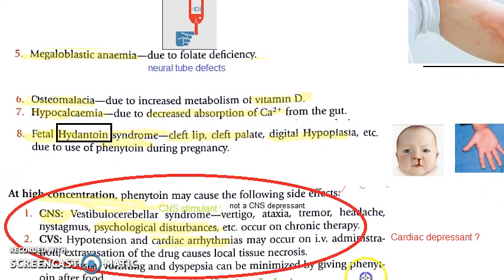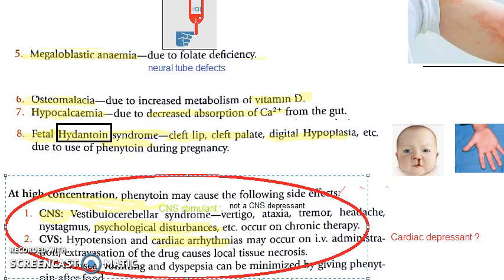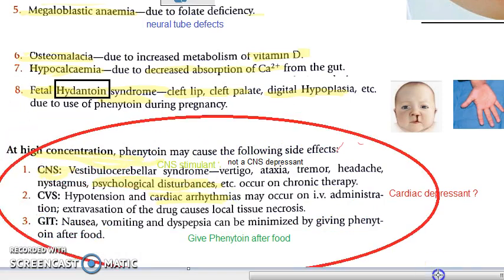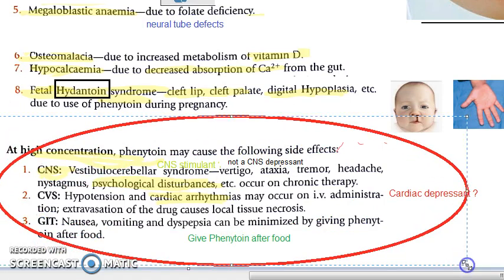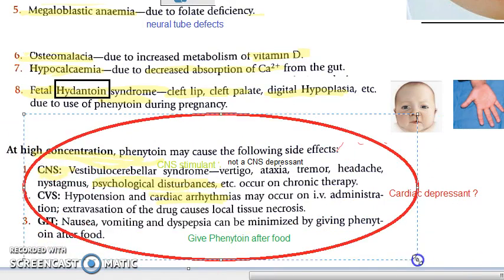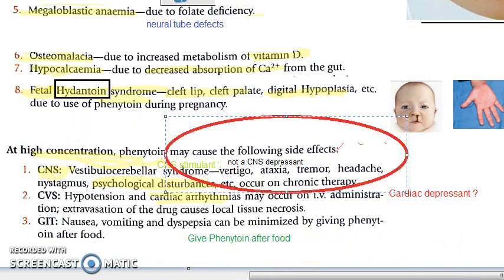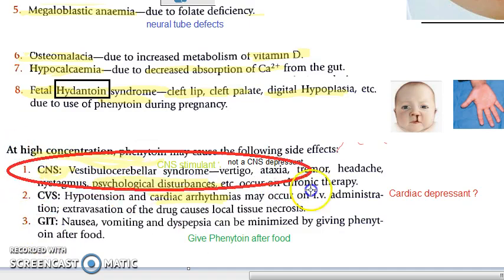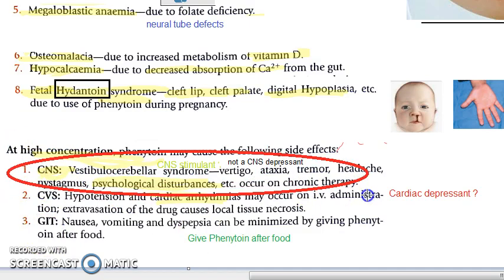At high concentrations, what happens? So it is not a CNS depressant. We have already discussed this for you in the beginning, right? We have told you phenytoin is not a CNS depressant. At high concentration, it can cause a lot of CNS symptoms like tremor, headache, psychological disturbances. Main thing is it is a CNS drug, remember.